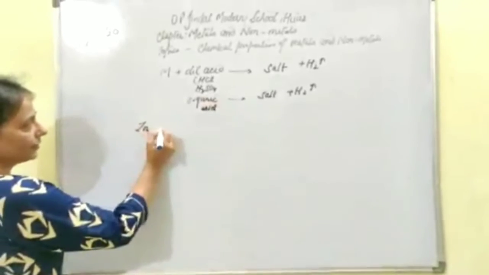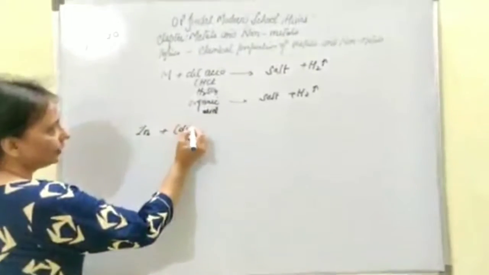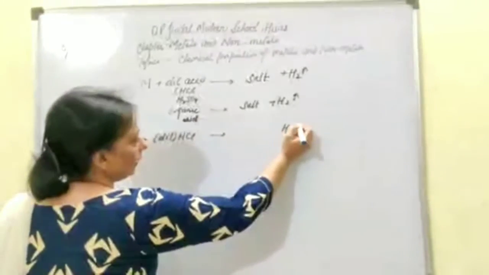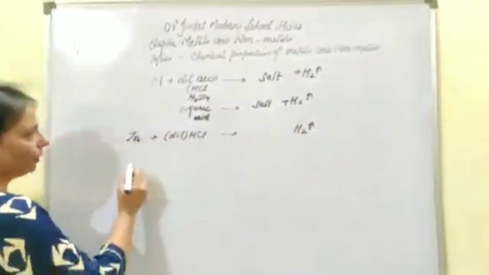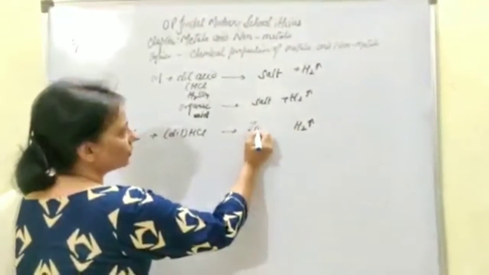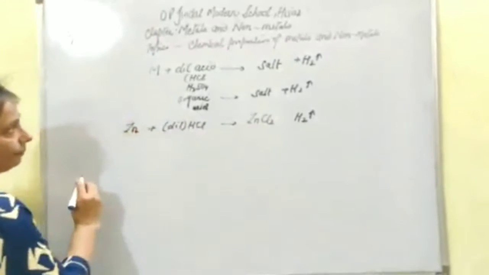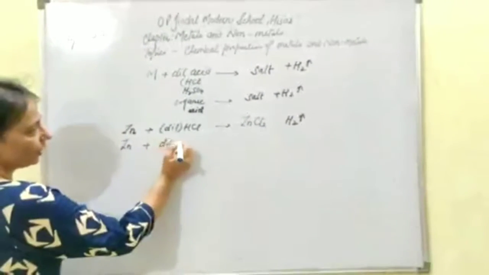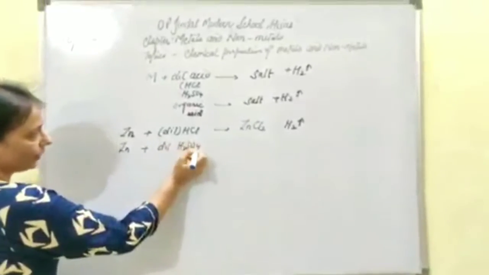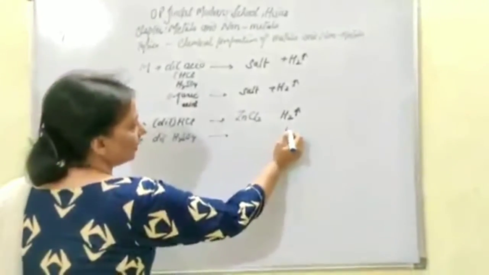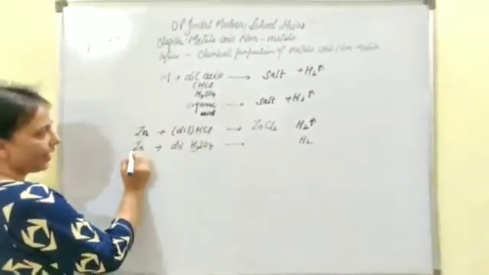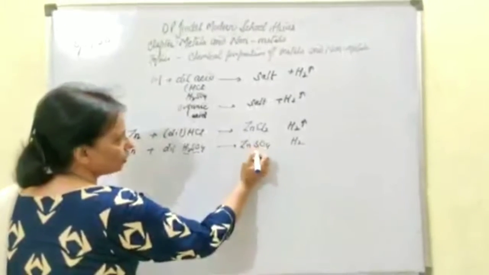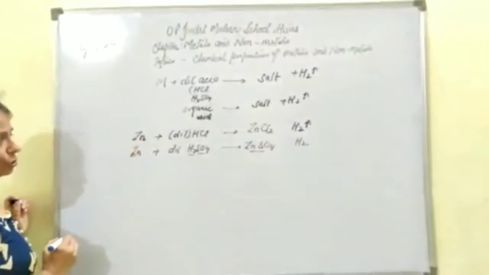If you have taken zinc and zinc is dropped in dilute HCl, you will definitely be getting hydrogen gas in the form of bubbles, and you will be getting a salt which will be zinc chloride. If you have taken zinc and dilute H2SO4, that means sulfuric acid, you will find the liberation of hydrogen gas along with the formation of a compound, zinc sulfate, which is coming out in the form of a salt.